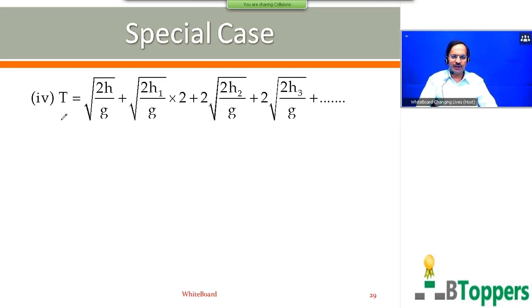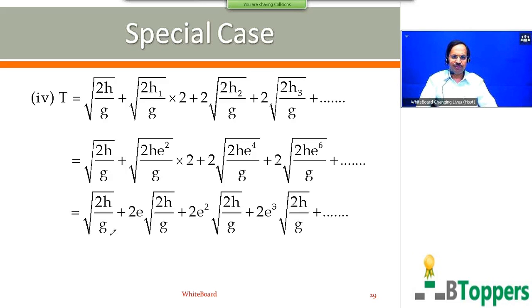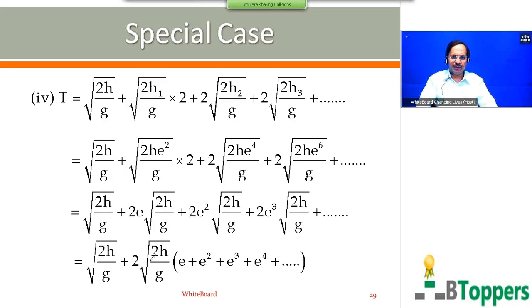Next, I am showing the calculation for the fourth conclusion, which I already explained to you. Need not explain the same thing again. You can just copy the notes now. But you should get convinced of each step here. In case you are not convinced of any particular step, again go back to the previous discussion and go through the explanation again. You can take a pause and take your own time to copy the notes. I am going to show the continuation to this.